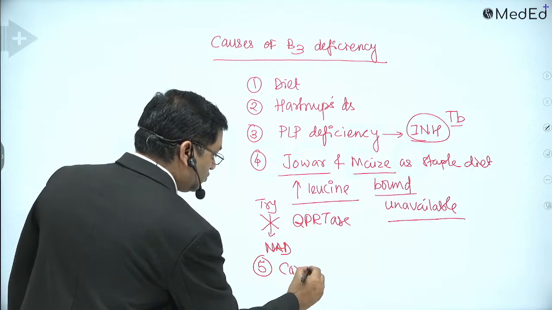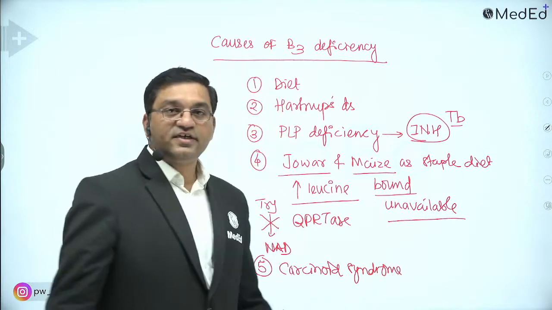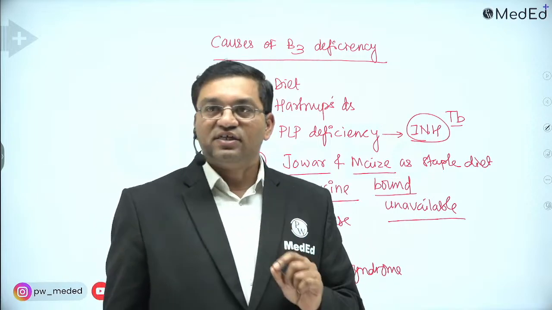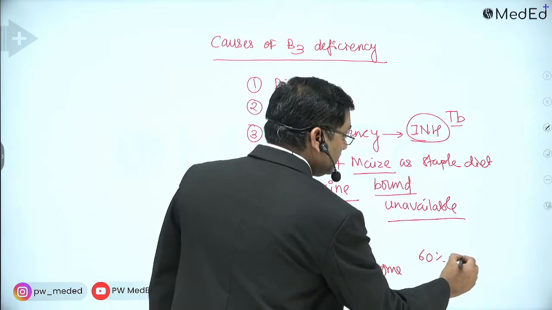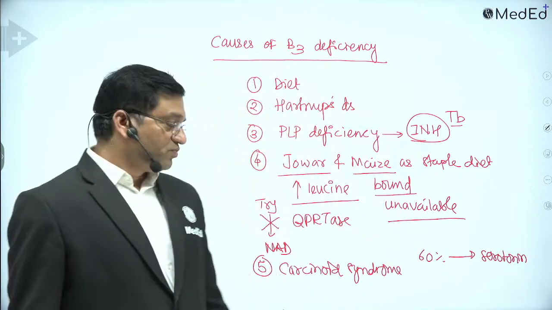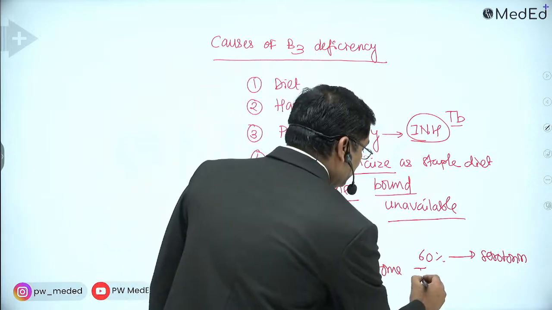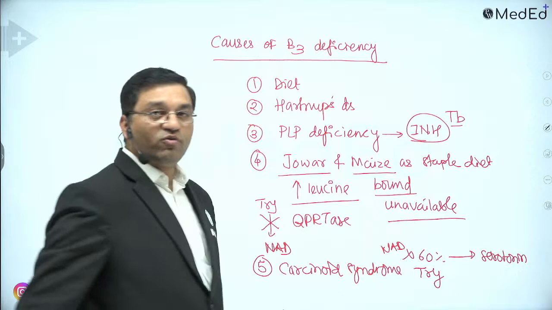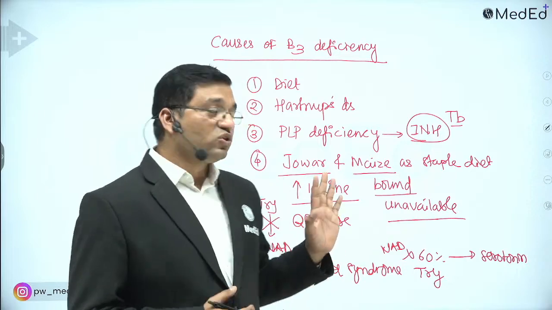Okay, and the fifth cause is carcinoid syndrome. What is carcinoid syndrome? It is a tumor of argentaffin cells of the GIT. In this tumor, 60% of tryptophan is converted into serotonin, and all the effects are due to serotonin production. So tryptophan is not available for formation of NAD, and less NAD formation occurs. So these are the 5 important causes, and this is among the top rated MCQs.